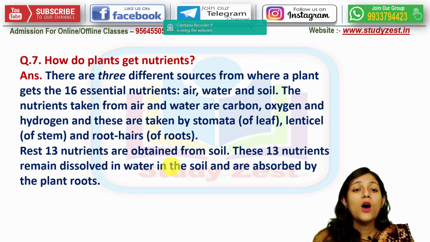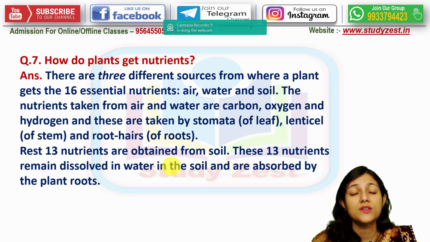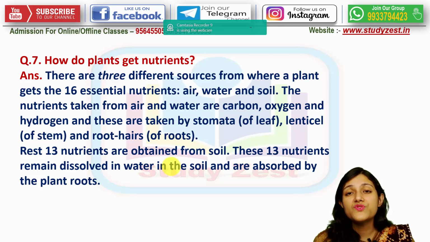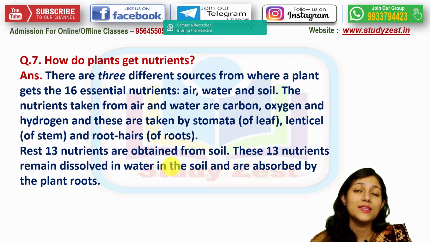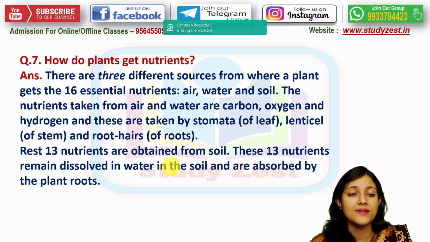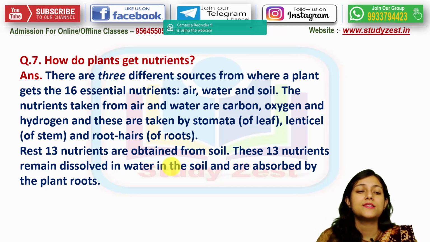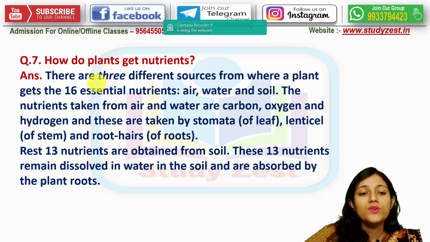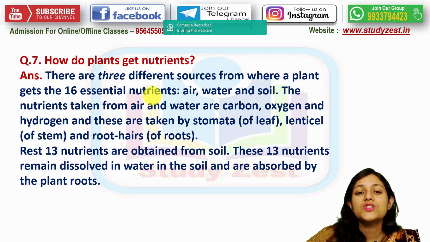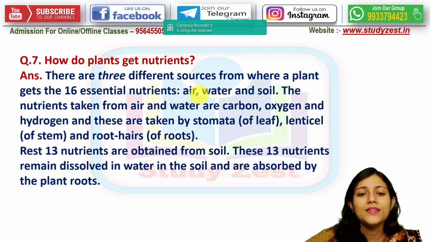Next question is, how do the plants get nutrients? The resource of nutrients, how these nutrients reach the plants, and ultimately how the plants get it. So we know that there are 3 different sources from where the plant gets 16 essential nutrients. That is air, water and soil.